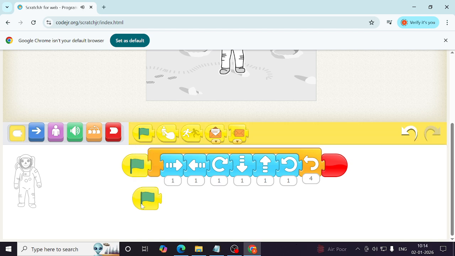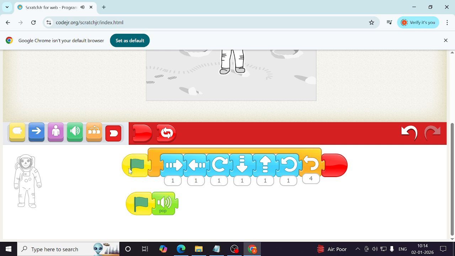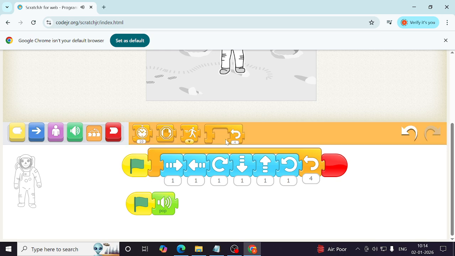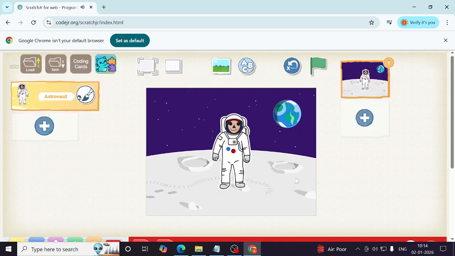Start, then this is the sound block. There is a pop sound option present. Choose this one, and we will also repeat this 4 times, and then we will use stop. So it will give the pop sound 4 times.